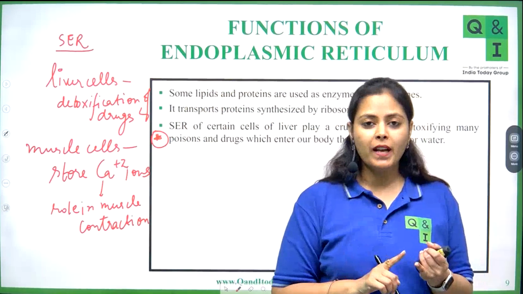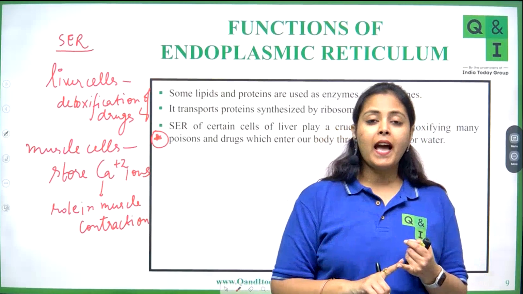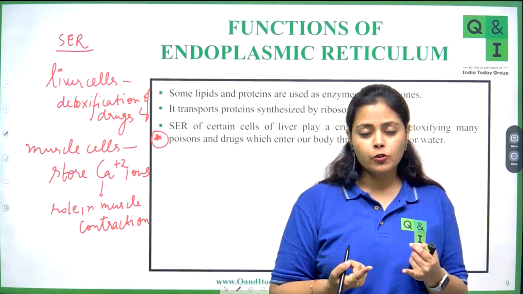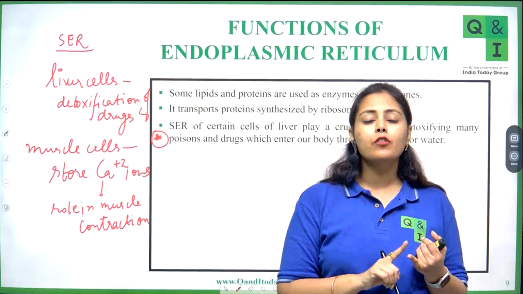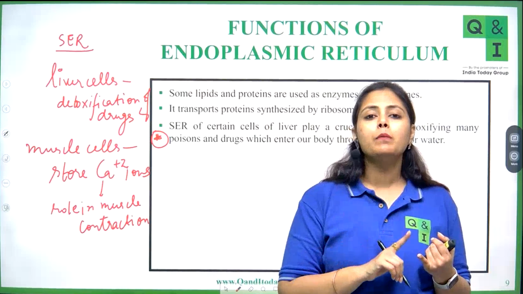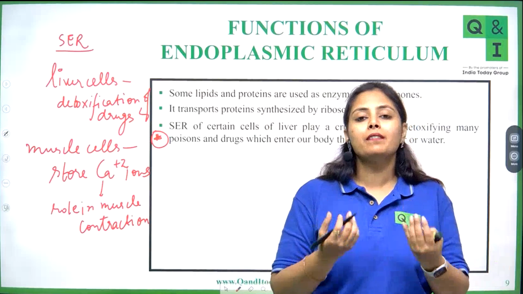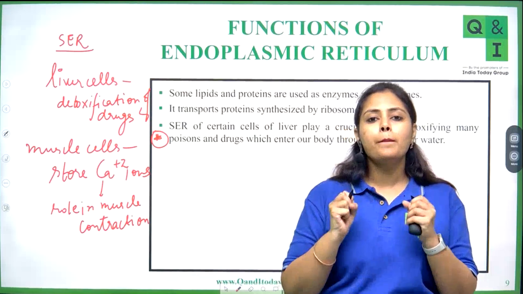So apart from synthesizing lipids, smooth endoplasmic reticulum has several other important functions. For example, in liver cells it is involved in detoxification of drugs, and in muscle cells it is storing calcium ions, which help in the contraction of the muscles.